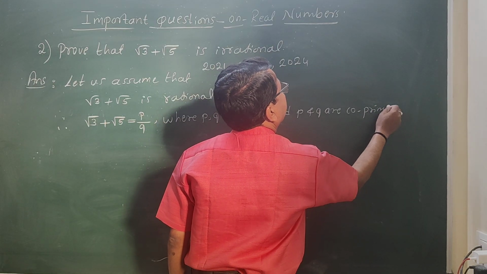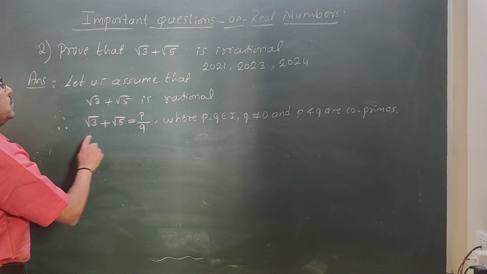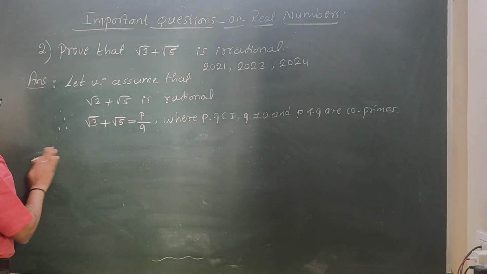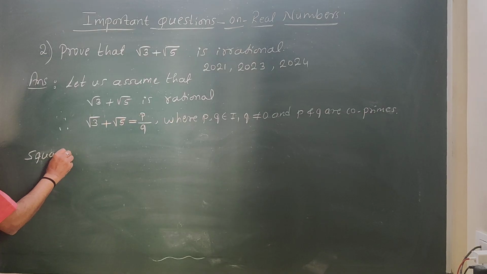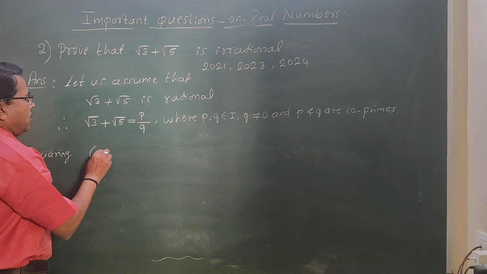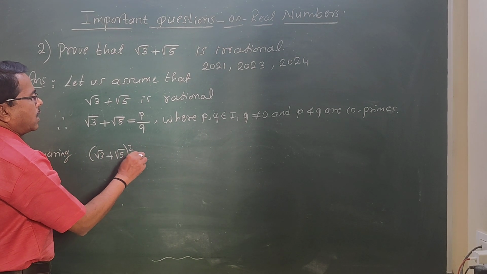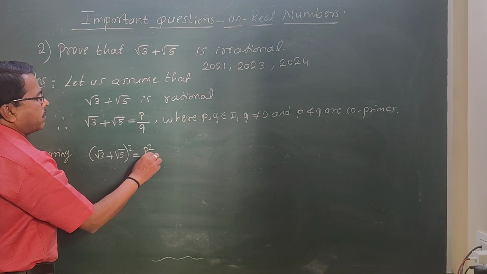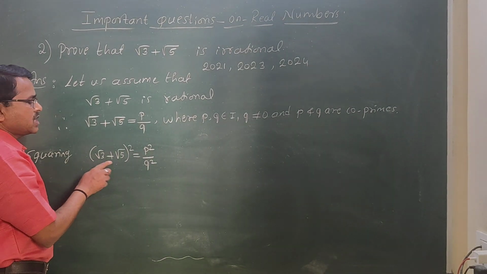We are assuming this way. Okay. Then now squaring on both sides. So (square root of 3 plus square root of 5) whole square equals p square by q square. Here many students make a mistake.